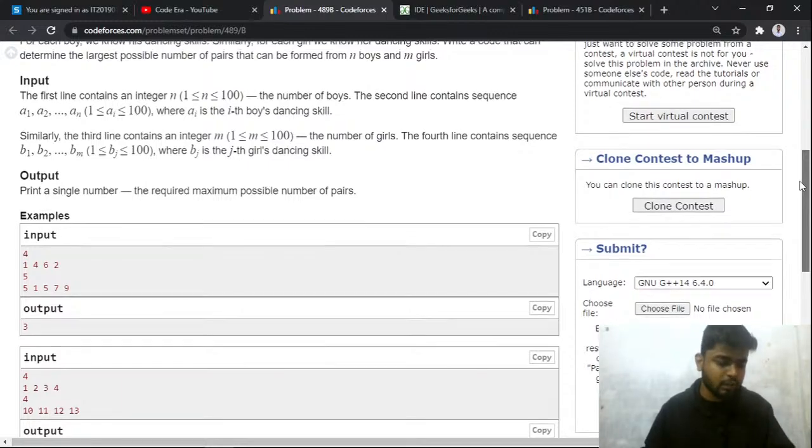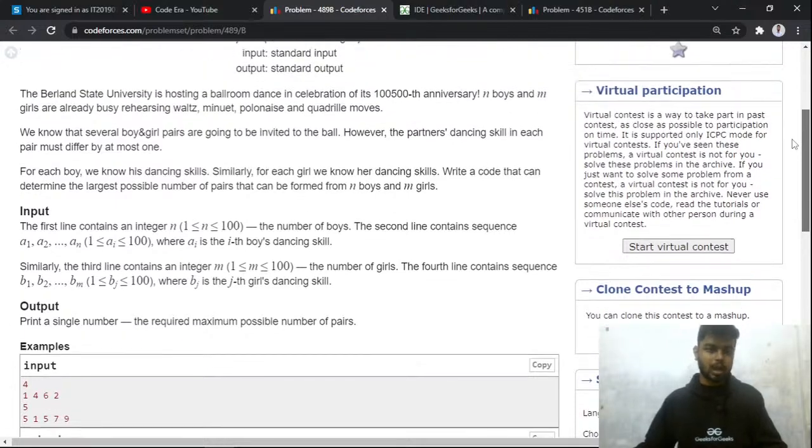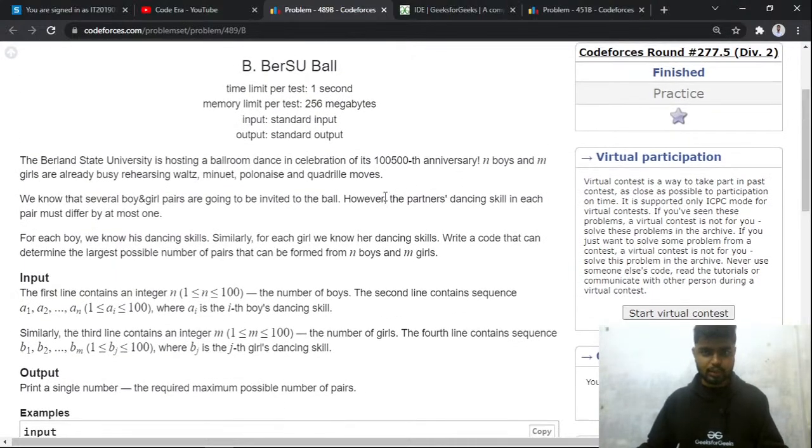Is the problem clear to everyone? You want to find the maximum number of pairs that you can make. How will you do this? Just quickly let me know. Can someone quickly let me know in the chat? How will you do this?